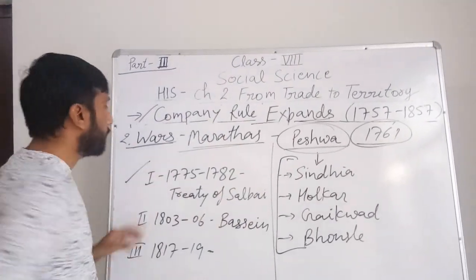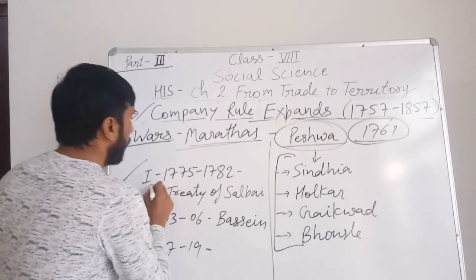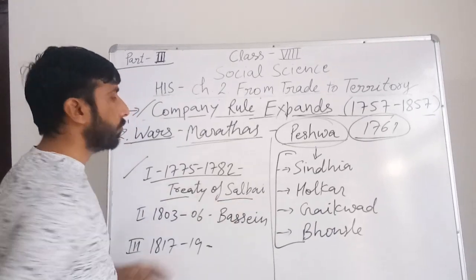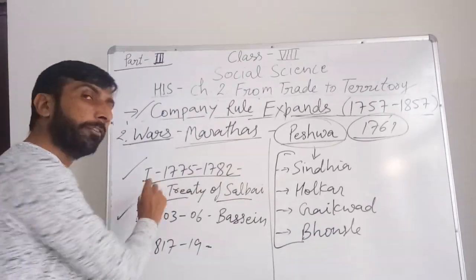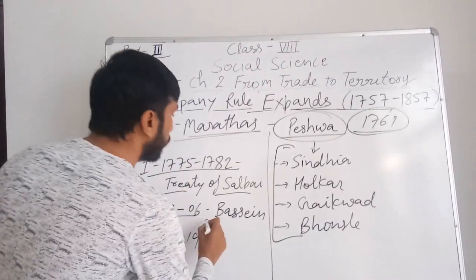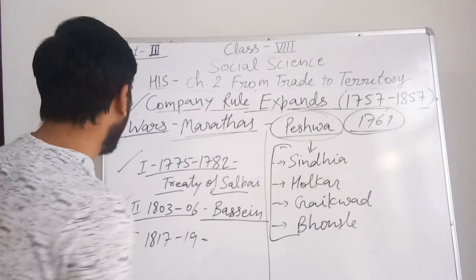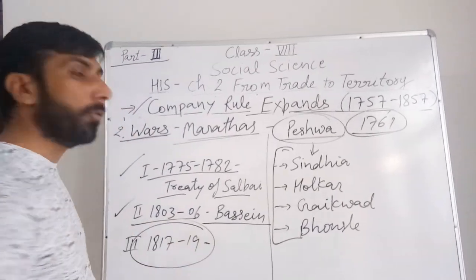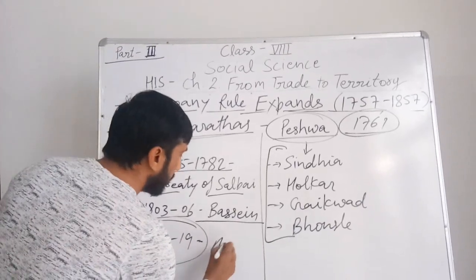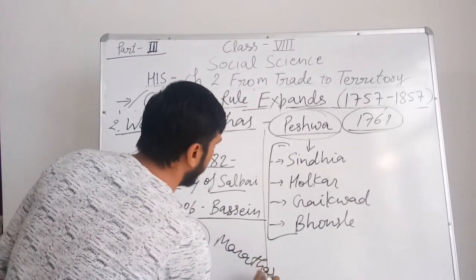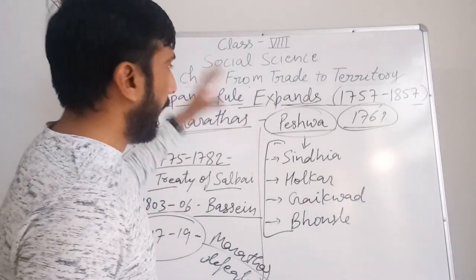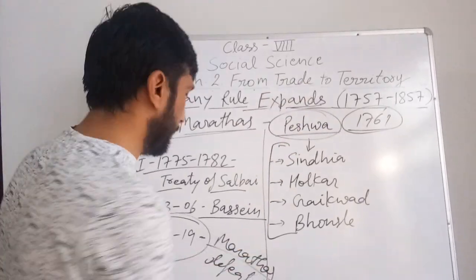The first Anglo-Maratha war was fought between 1775 and 1782. According to the Treaty of Salbai, this war ended, in which the Marathas were defeated. In the second Maratha war, 1803 to 1806, according to the Treaty of Bassein, the Marathas were defeated. And finally, in the third Anglo-Maratha war, 1817 to 1819, the Marathas were completely defeated, right? And the British annexed all the territories of the Marathas.